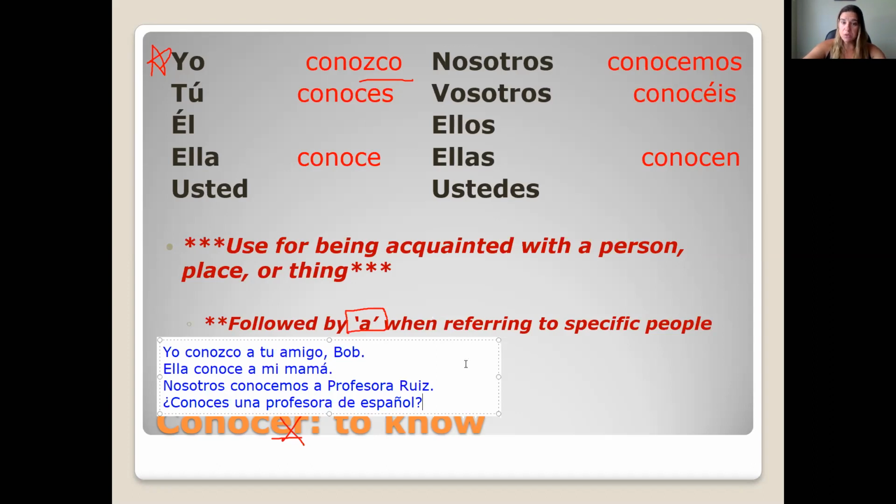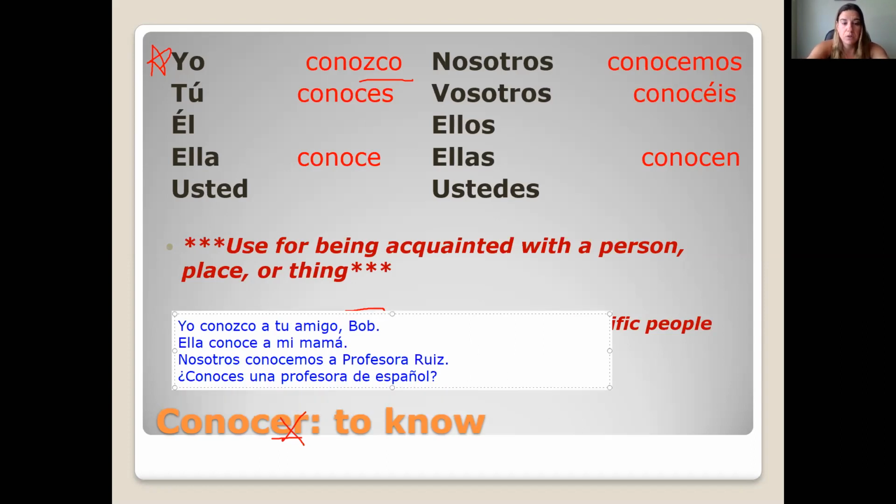You can also use conocer to talk about knowing a place. Like, yo conozco la ciudad de Atlanta.